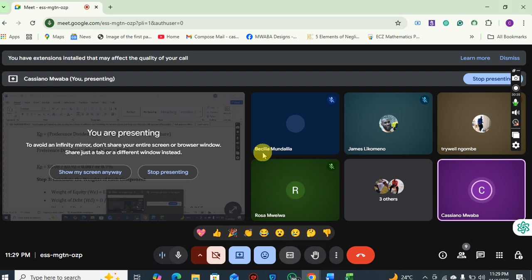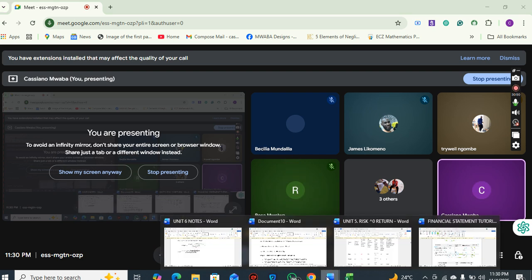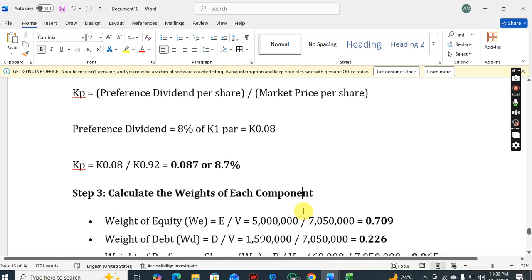You don't have any voting rights. If the company closes, they'll pay you your 8 ngwe before they pay the ordinary shareholder. But what can you do with an 8 ngwe? There's not really much you can do with an 8 ngwe.